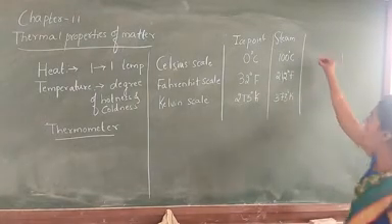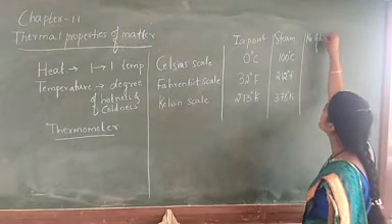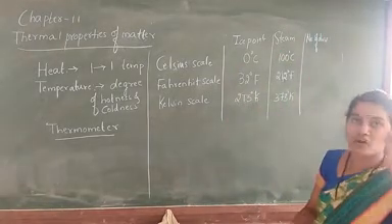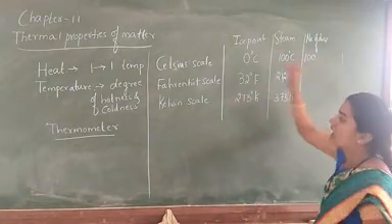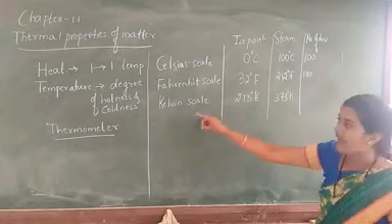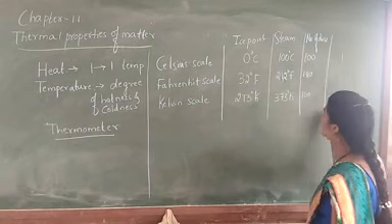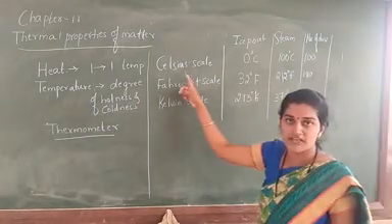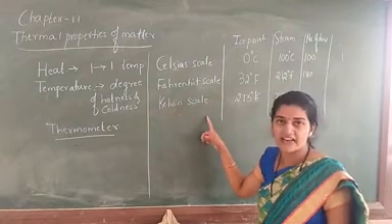Next, we are considering the number of divisions. How many divisions are present on each scale? In the Celsius scale, there will be 100. In the Fahrenheit scale, there will be 180. And the last one, the Kelvin scale, it will be 100. These are the number of divisions present on the Celsius, Fahrenheit and Kelvin scales.